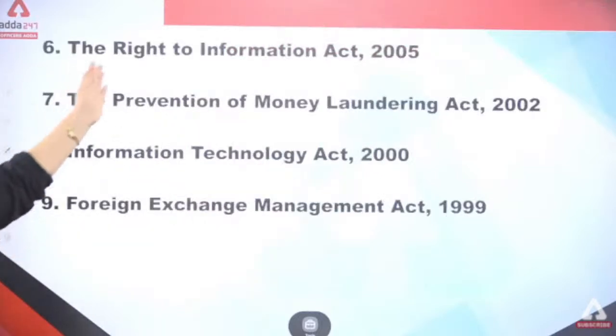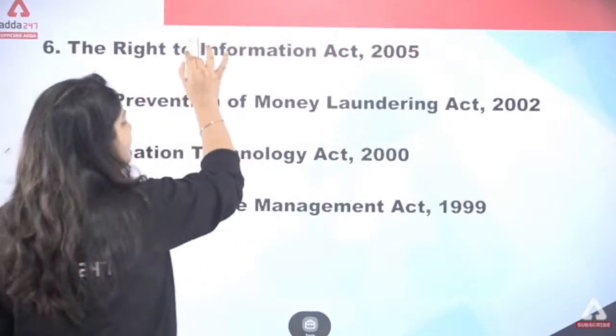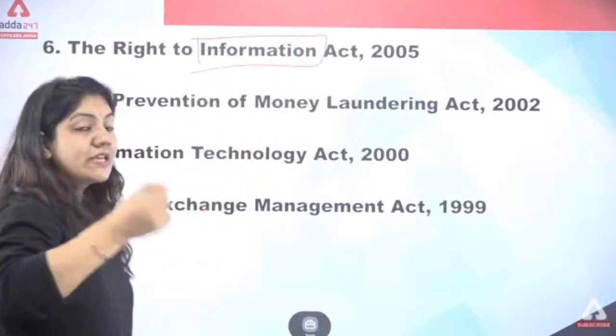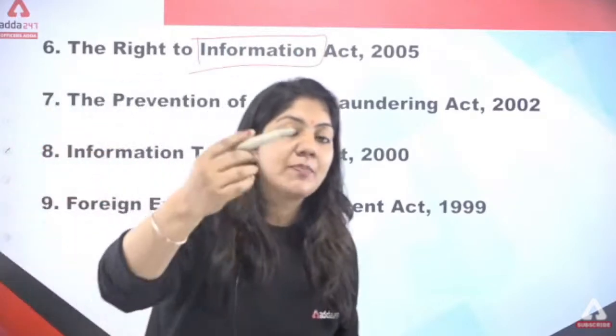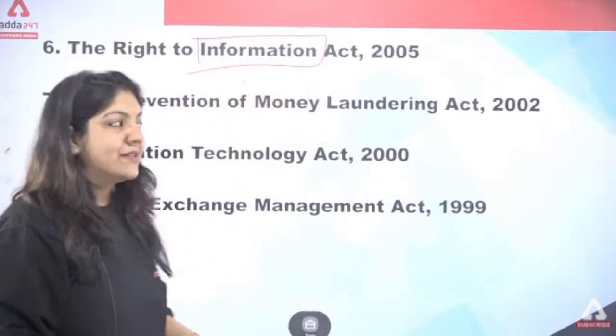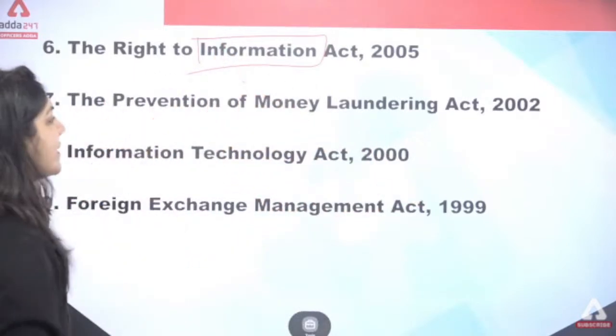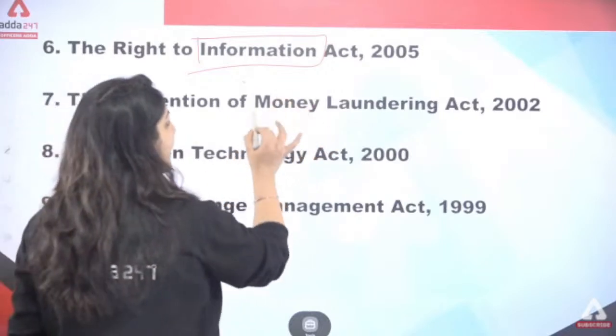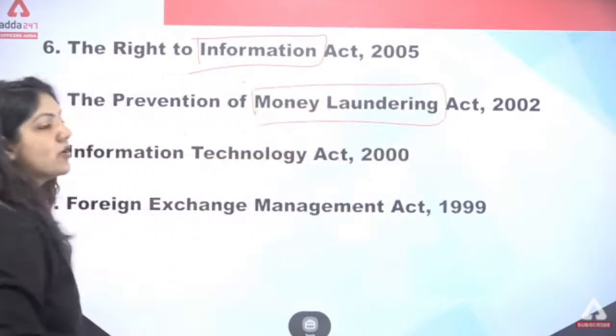Next, the Right to Information Act, you have to learn what information we can demand from the public authority. The next one is the Prevention of Money Laundering Act, in which we have to learn about money laundering.